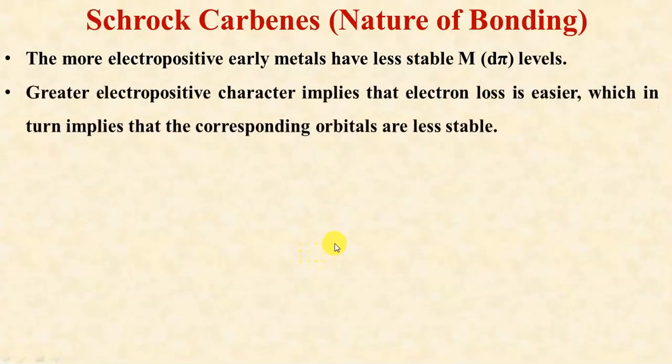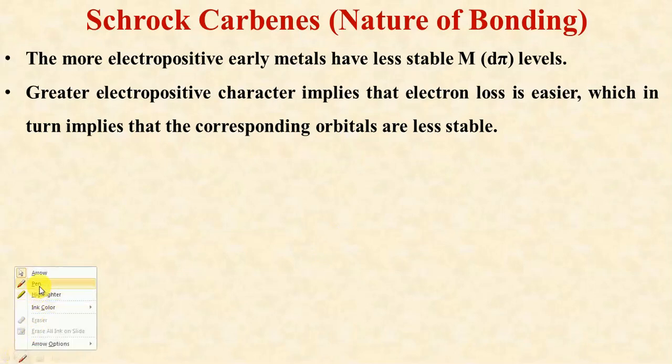In the next part, the more electropositive early metals have less stable metal d pi orbitals. Because they have very less stable metal d pi orbitals, electron density mainly resides on the carbene atom, giving it a nucleophilic nature. So greater electropositive character implies that electron loss is easier.